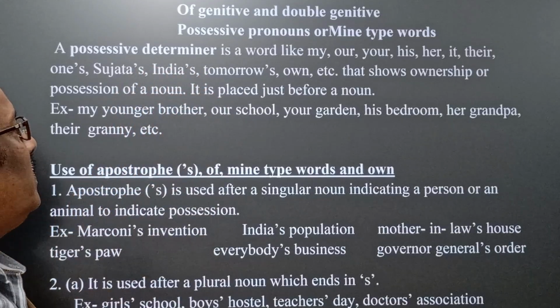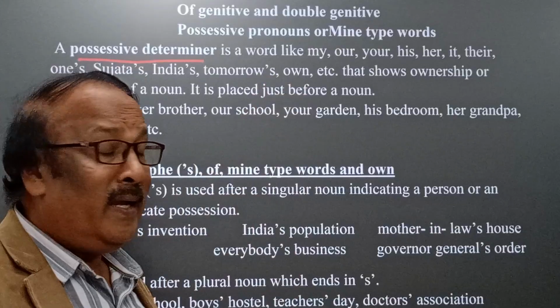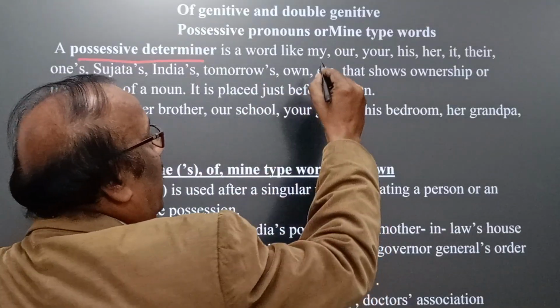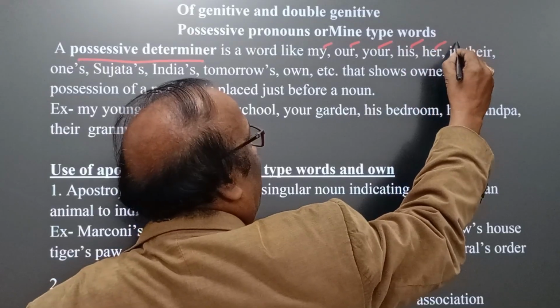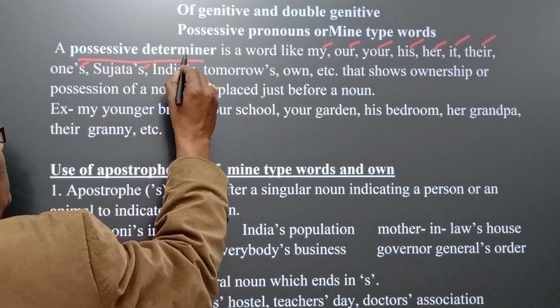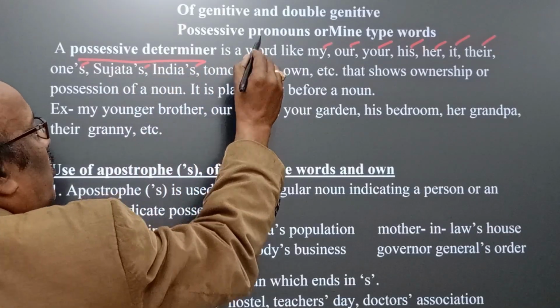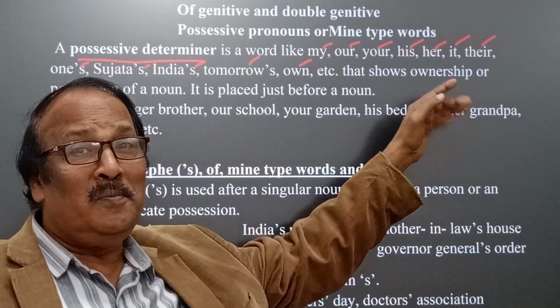Possessive determiners are words like my, our, your, his, her, its, their, one's, Sujata's, India's, which show ownership.